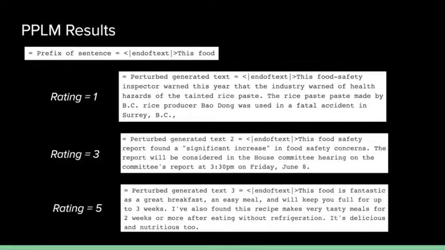And finally, for the rating equals 5, we see a very positive review. The food is fantastic, it's delicious and nutritious too.